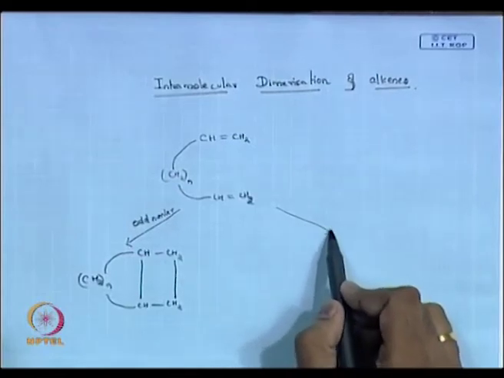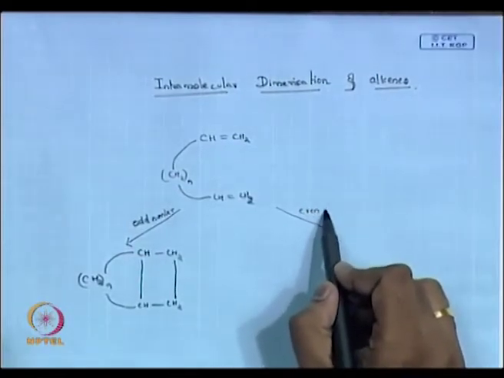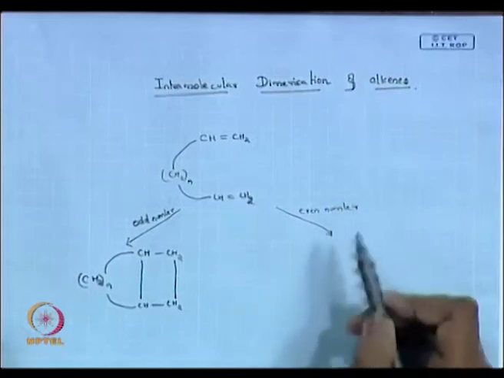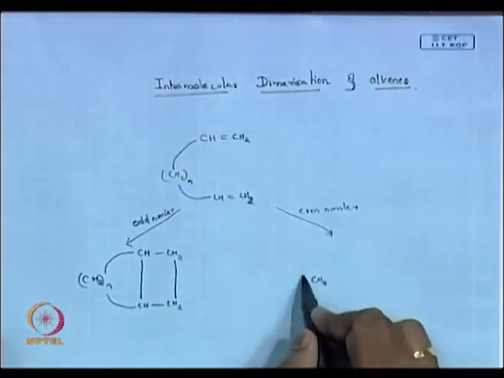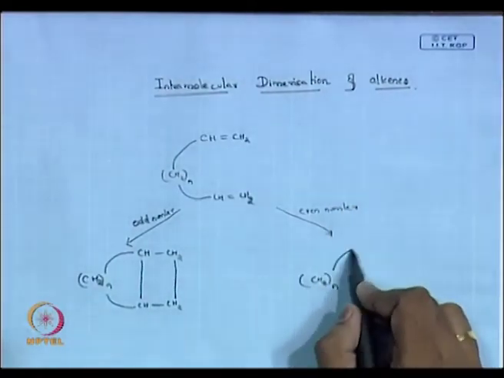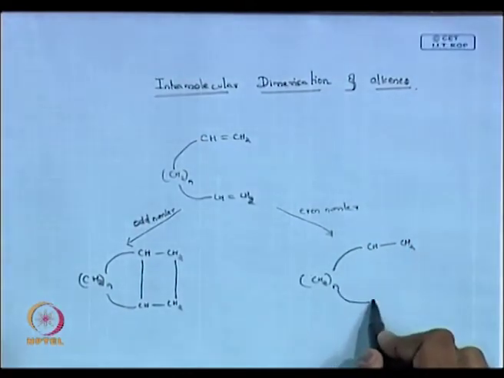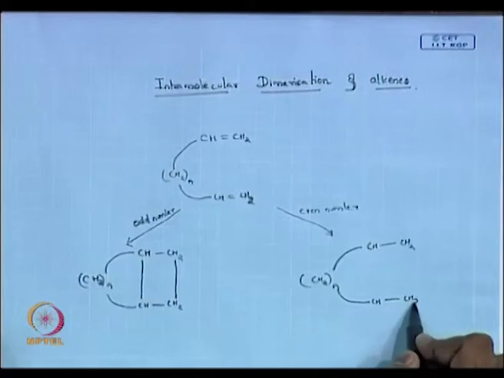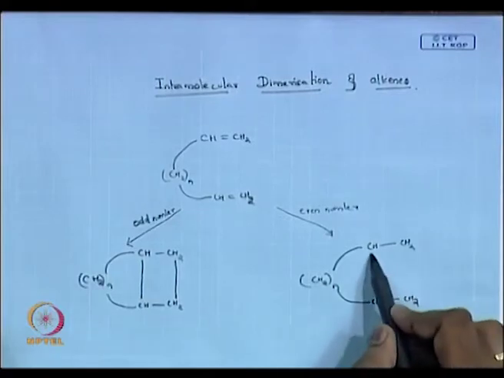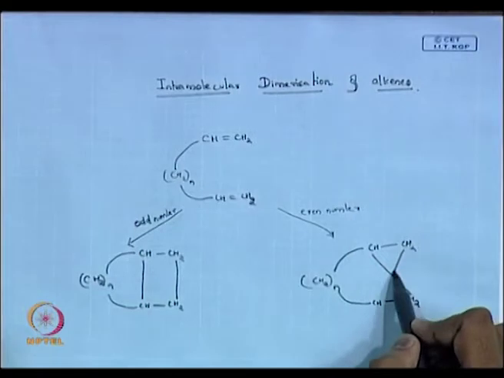But if it is an even number, then you end up getting a cross product, cross addition.